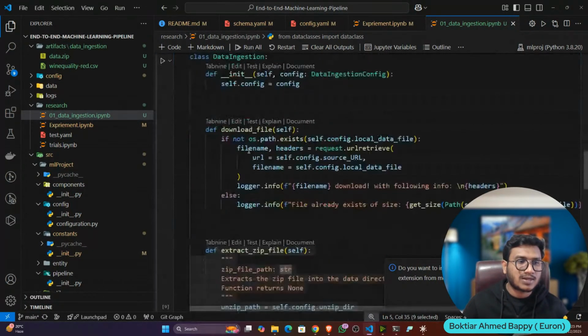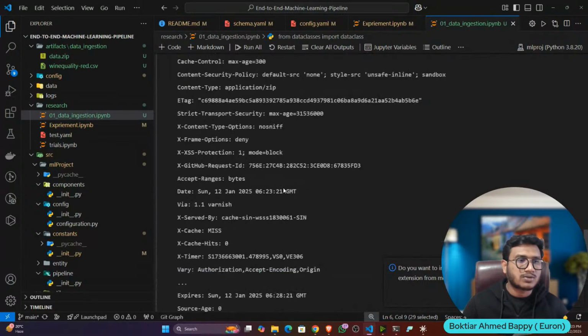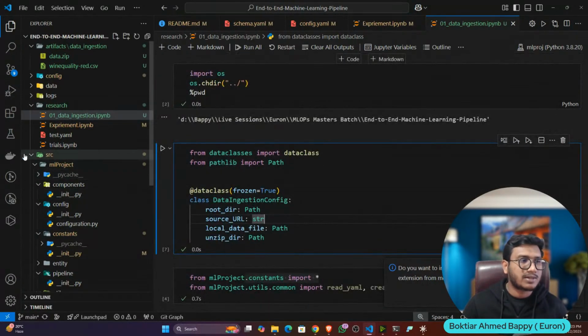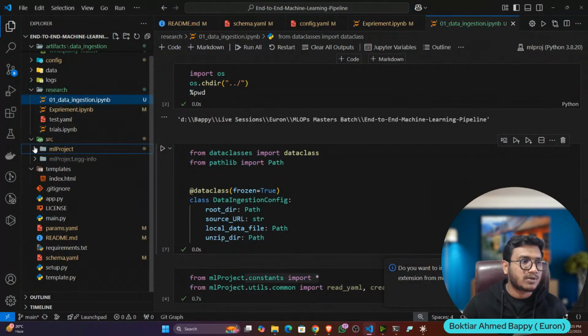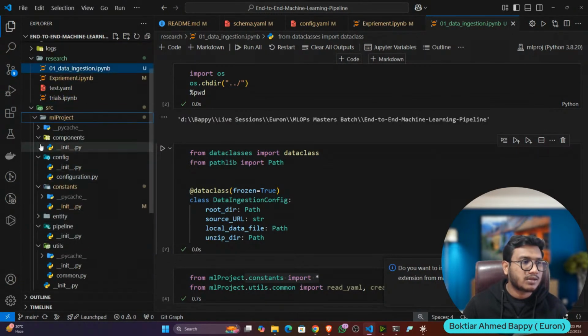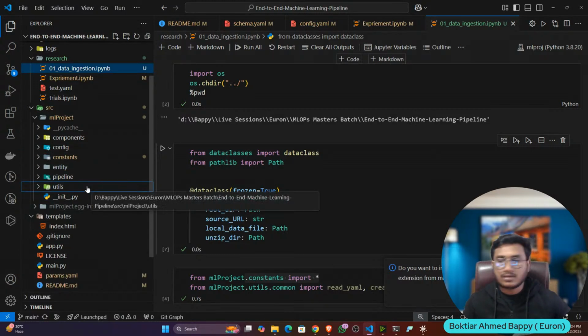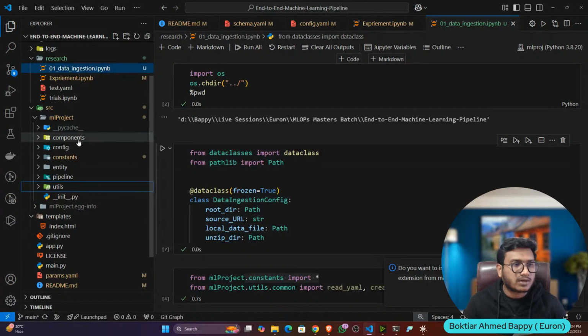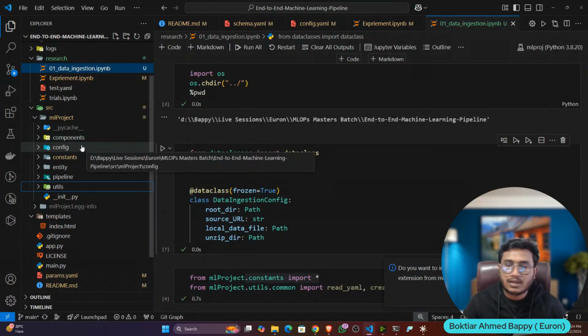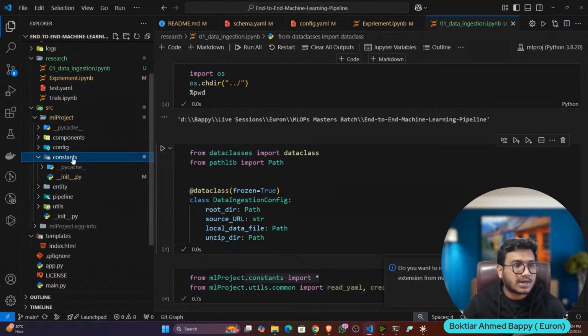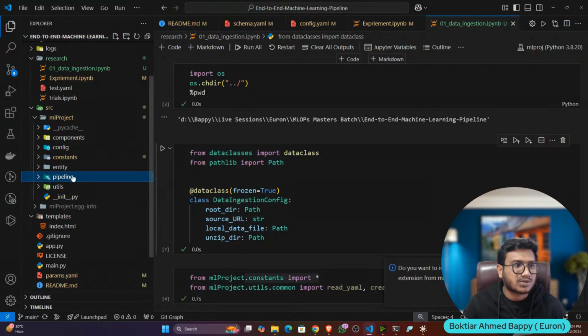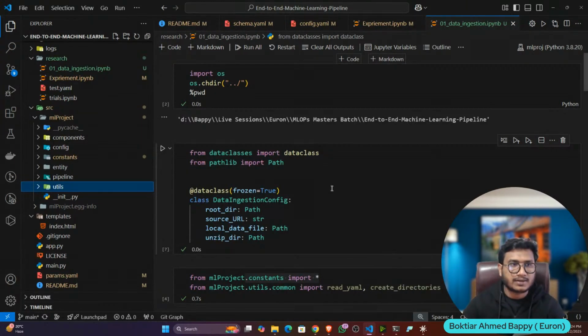That means if my notebook experiment is working fine, now we'll try to convert this code into modular coding. Now here in the folder, I think most of the files are clear, guys. If you open the src folder, I think you know what is component, constant, entity, pipeline, utils, and so on. Component means your actual component, data ingestion. Config, configuration manager. Constant, we have already defined. Then entity, return type of a function. Pipeline, step of execution. Utils, most frequent functions in common. I hope it is clear.